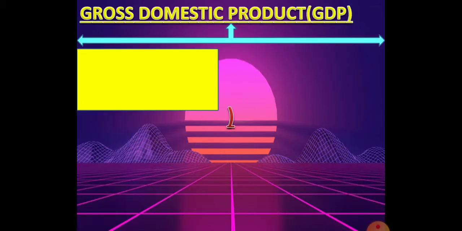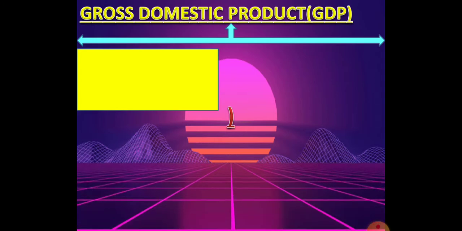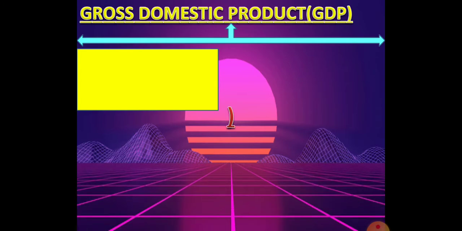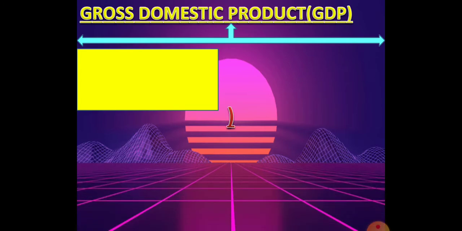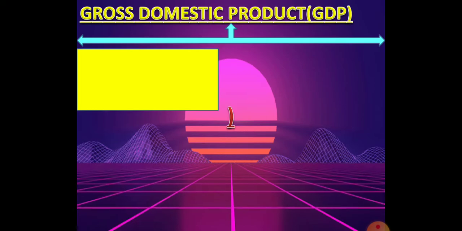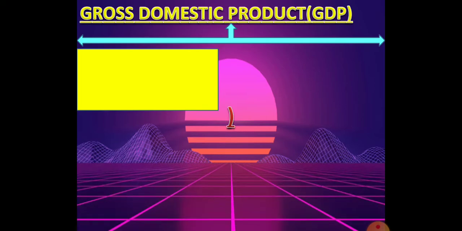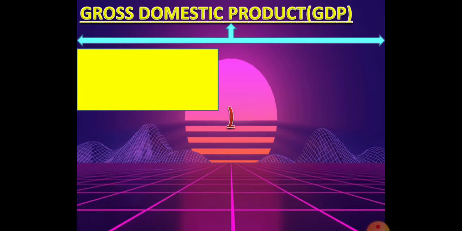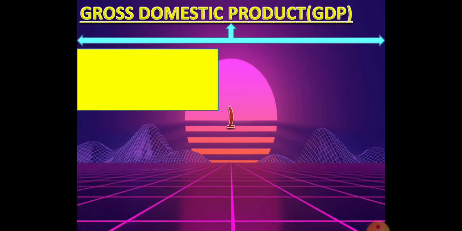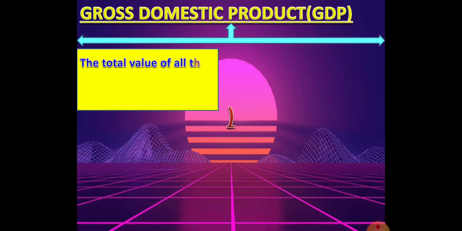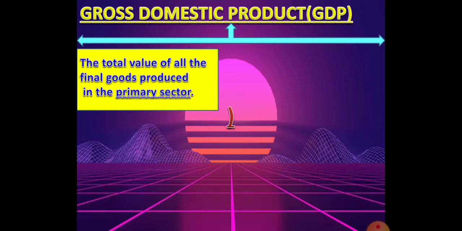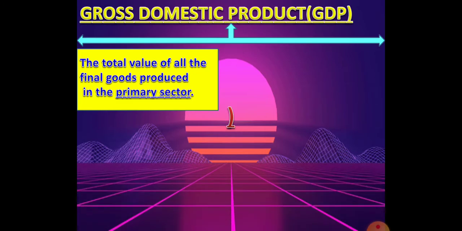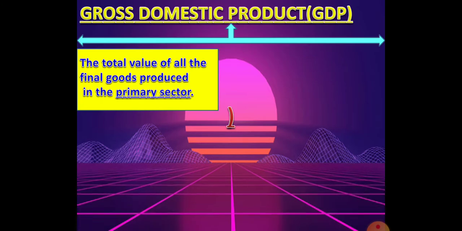Now I will explain about the calculation of gross domestic product. Gross domestic product is also known as the national income. In simple form, we can say that GDP, gross domestic product, or national income means the sum total value of all the final goods and services produced within the country in a year.